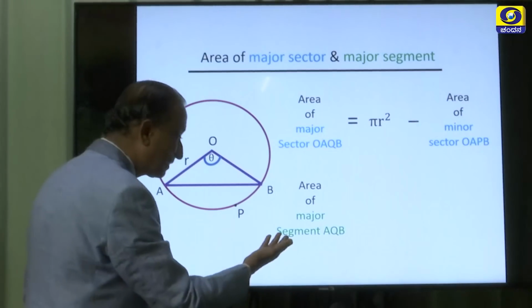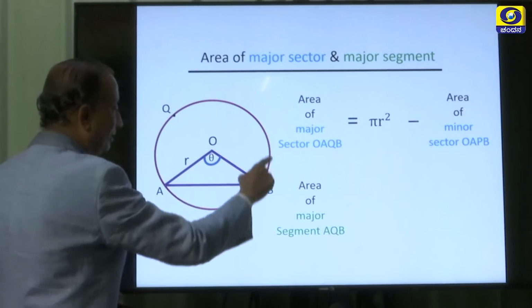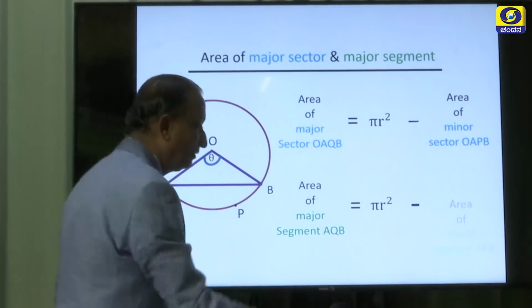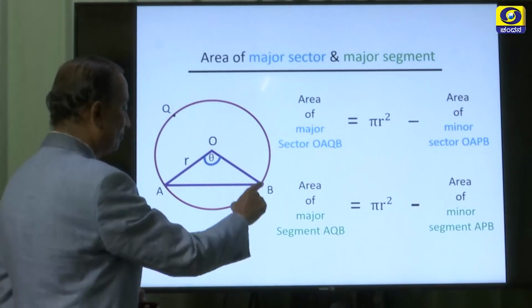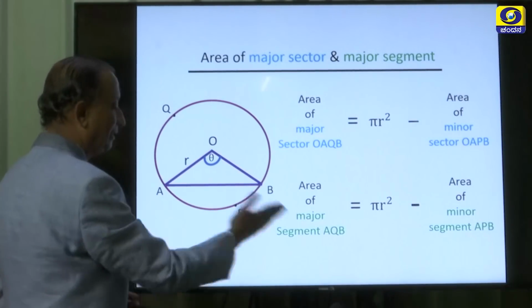If you want the major segment AQB, again take the area of the circle and subtract the area of the minor segment APB. If you subtract this area from the entire area, you will get the area of the major segment.